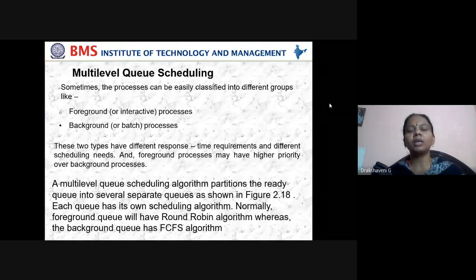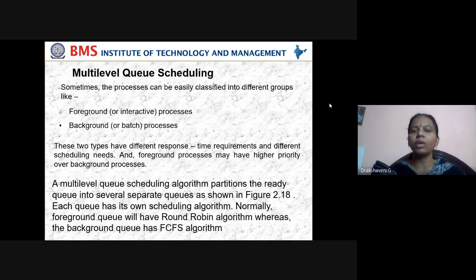To avoid that, we have multi-level queue scheduling. Multi-level means there will be many levels. Some levels are for foreground, meaning front end, and some for background, meaning back end. Even in the operating system, we have foreground and background. Foreground is interactive, like your web pages. Background is similar to your database, where you keep all your data behind, and it is not visible to us.